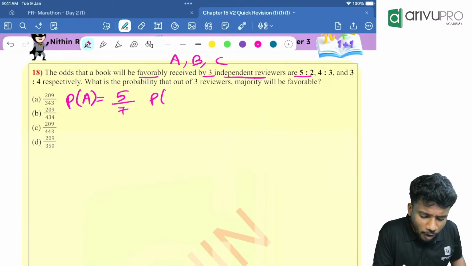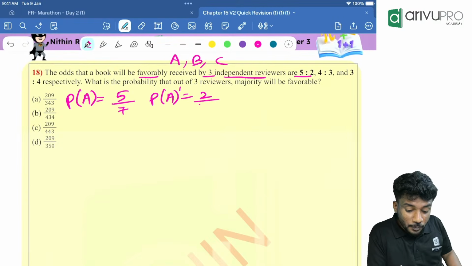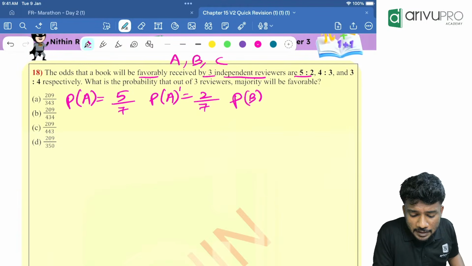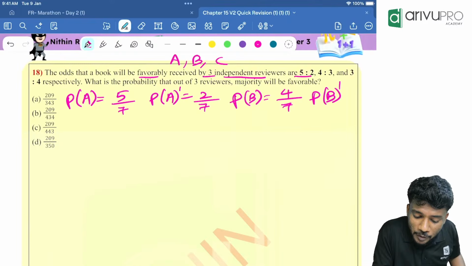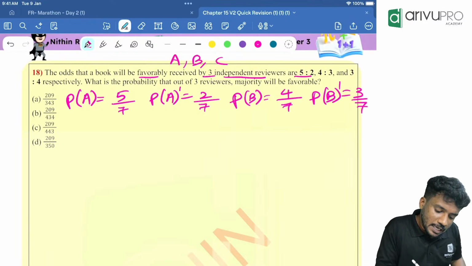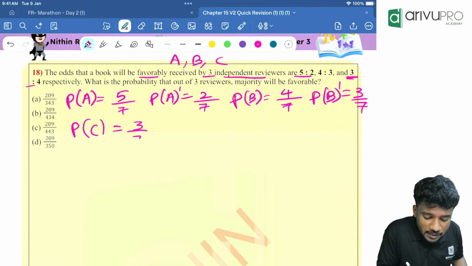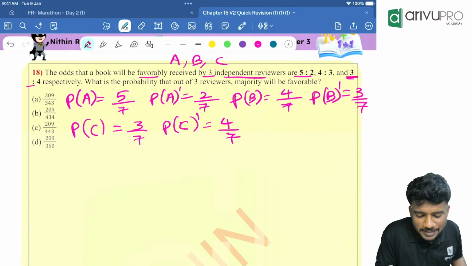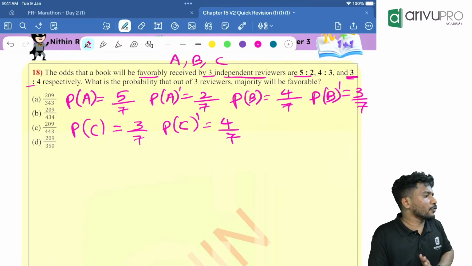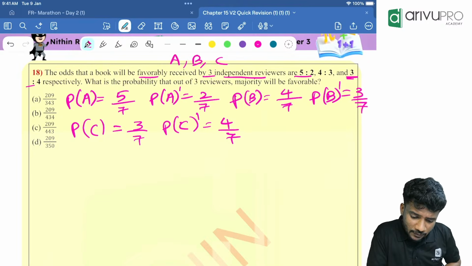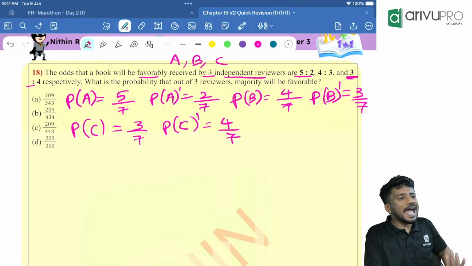Then P of A complement, him not liking the book, will be how much? 2 by 7. Similarly, P of B, B liking the book, is 4 by 7. B not liking the book is how much? 3 by 7. Next, third one. C liking the book is how much? 3 by 7. And C not liking the book, C complement, is how much? 4 divided by 7. How did you get that 7? 3 plus 4. Okay. How did you get the 7 here? 5 plus 2. Likewise, you just add A plus B.